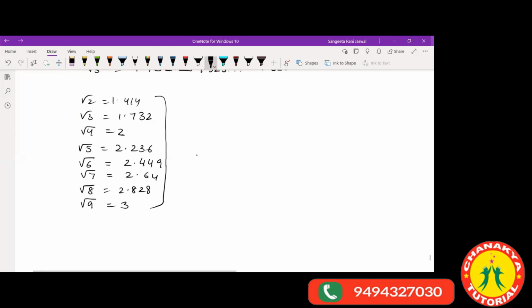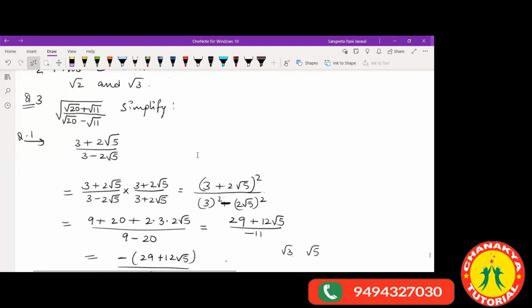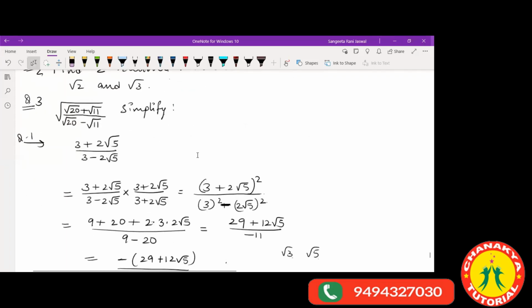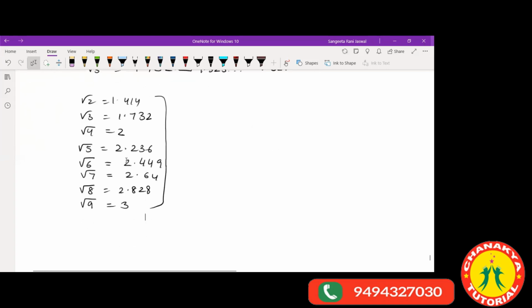Okay, so let's see the next question, question number 3. We have to simplify this: the whole root of root over 20 plus root over 11 upon root over 20 minus root over 11.